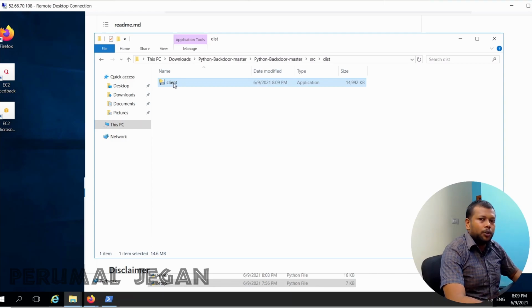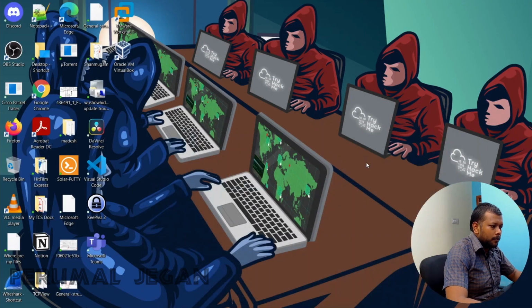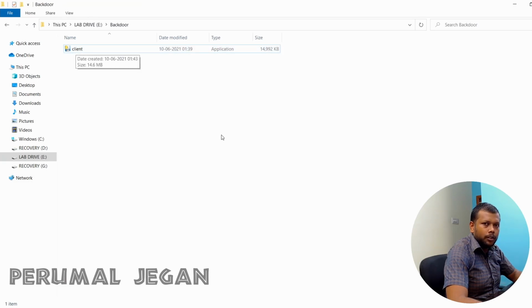Now all we need to do is to transfer this payload somehow onto our victims' machines. For this, you may use phishing emails and some malicious websites. Also, you can use a few other social engineering techniques. Now, all I need to do is to transfer this file to my victim's machine. Here I am on my own machine. I already brought that file to my machine. I am ready to execute it from my victim's machine.